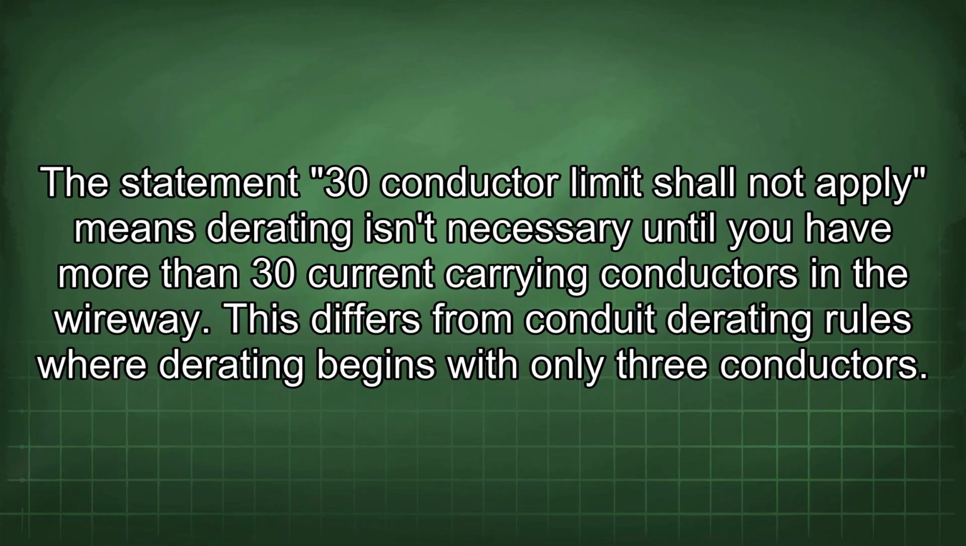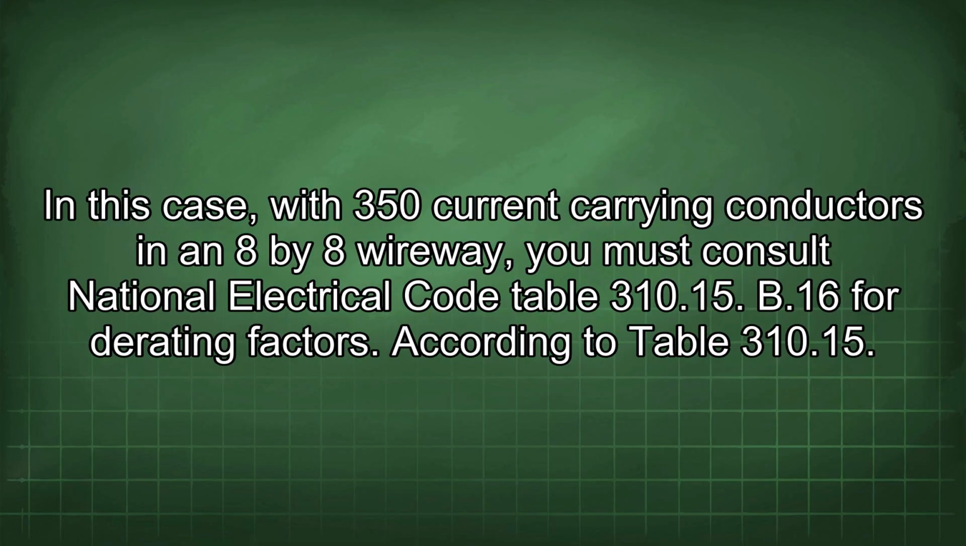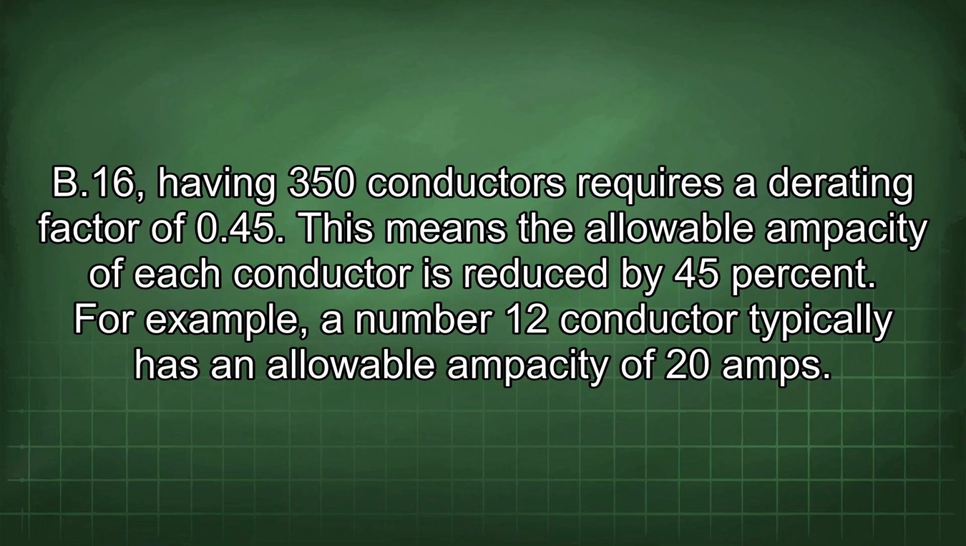The statement "30 conductor limit shall not apply" means derating isn't necessary until you have more than 30 current carrying conductors in a wireway. This differs from conduit derating rules where derating begins with only 3 conductors. In this case, with 350 current carrying conductors in an 8x8 wireway, you must consult National Electrical Code Table 310.15(B)(16) for derating factors. According to Table 310.15(B)(16), having 350 conductors requires a derating factor of 0.45. This means the allowable ampacity of each conductor is reduced by 45%.